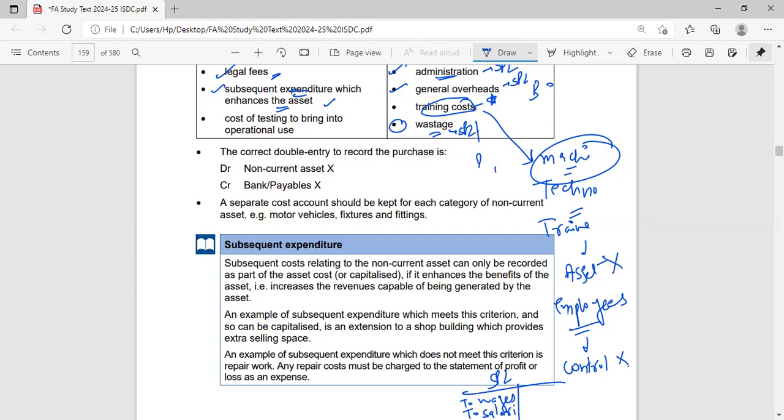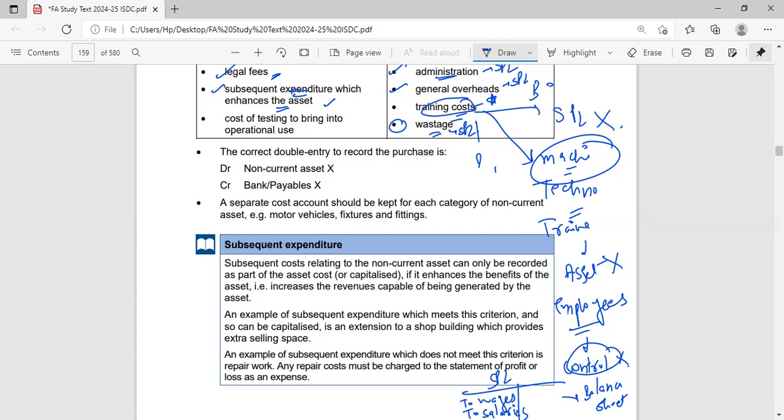I do not take it to my balance sheet. So the same reason applies here. This training cost is related to training my employees and I cannot control my employees. So it is an expense. Don't capitalize it. Do not add it to the cost of the asset.